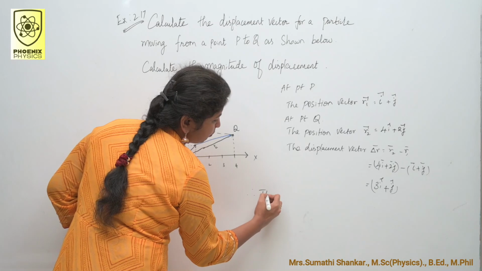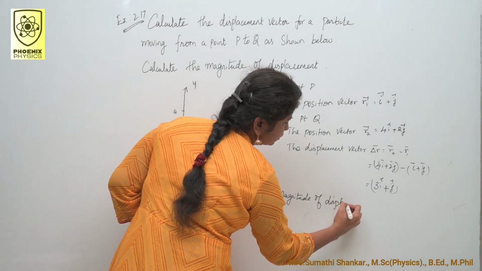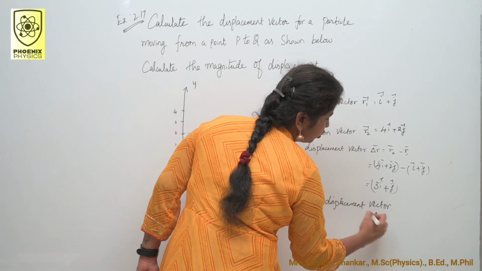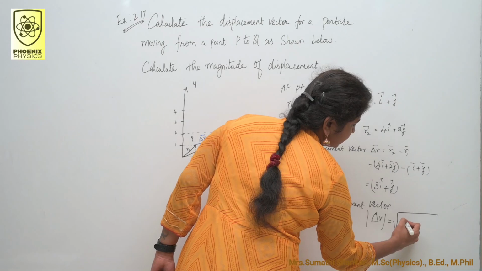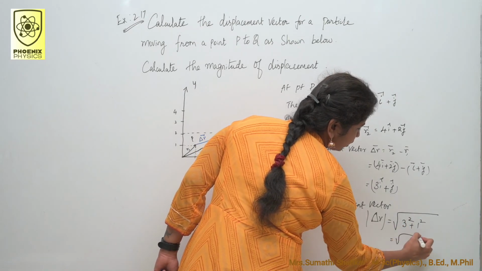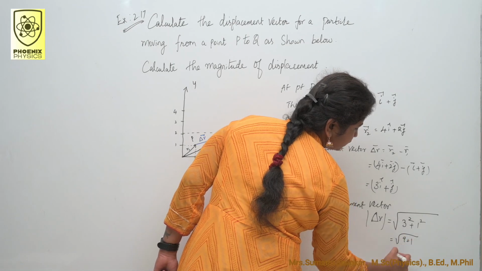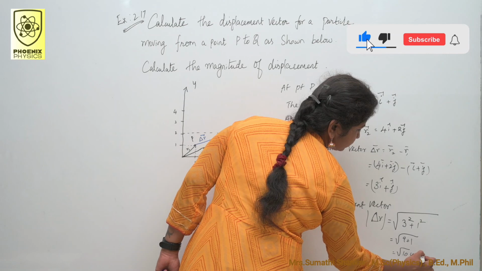Next we are going to calculate the magnitude of displacement. Therefore, the magnitude of displacement vector, that is modulus of delta R, is equal to square root of 3 square plus 1 square, that is root of 9 plus 1, square root of 10 units.